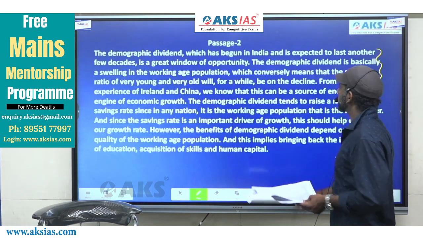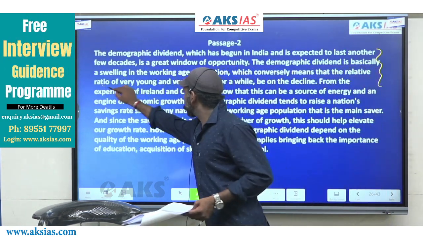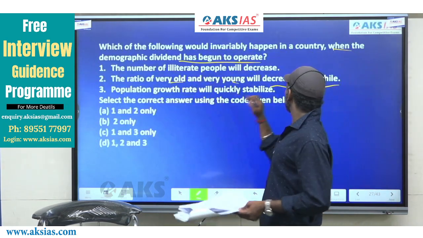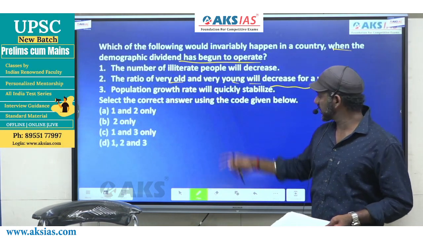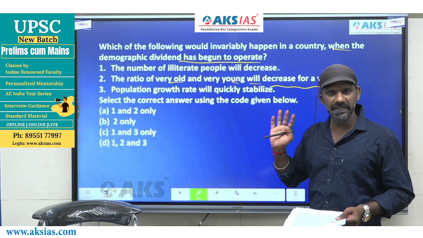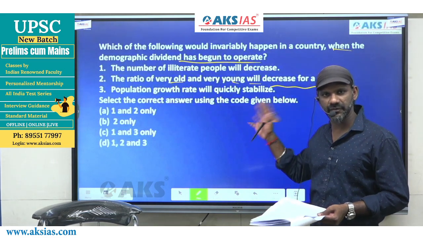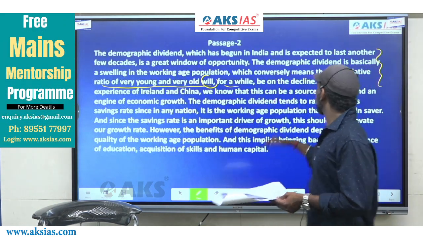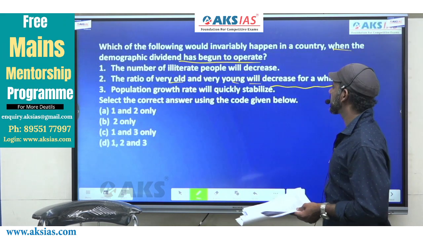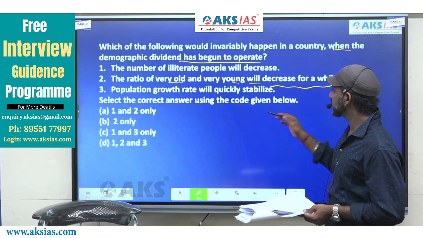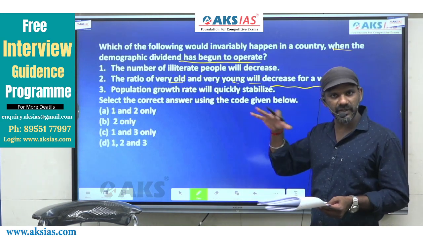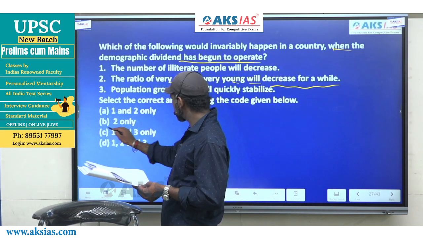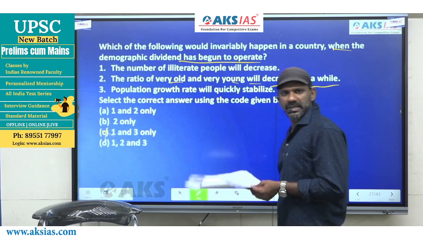Come to the same part of the passage once again. The ratio of very young and very old will, fact. Here also it is a fact. Fact and fact go together. Will here, may there, eliminate it. Right? Can never be a fact and a doubt. It must be a fact and a fact. The ratio of very young and very old will for a while be on the decline, which is the same as will decrease. 2 must be considered. Based on that, option C is eliminated. C does not contain mention about 2.